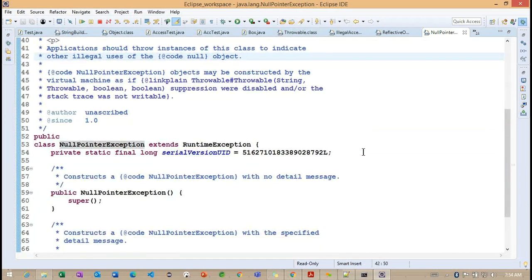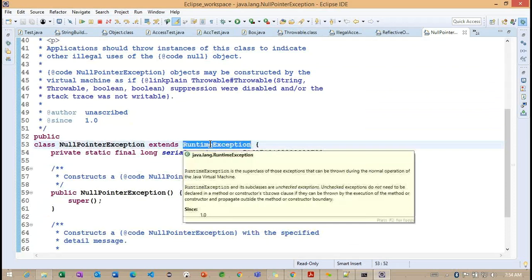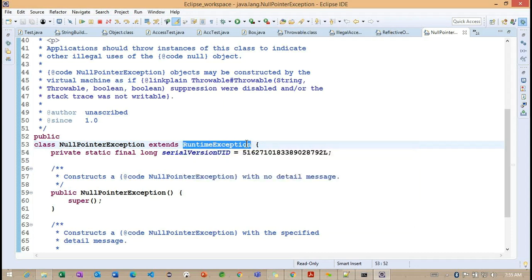Now you can observe, by default, NullPointerException is extending from the RuntimeException, but IllegalAccessException is not extending from RuntimeException. It is directly extending from our Exception class. Now what are you understanding here?